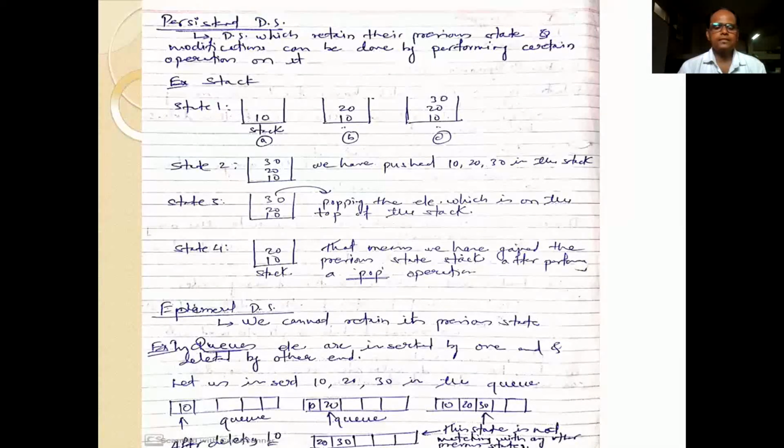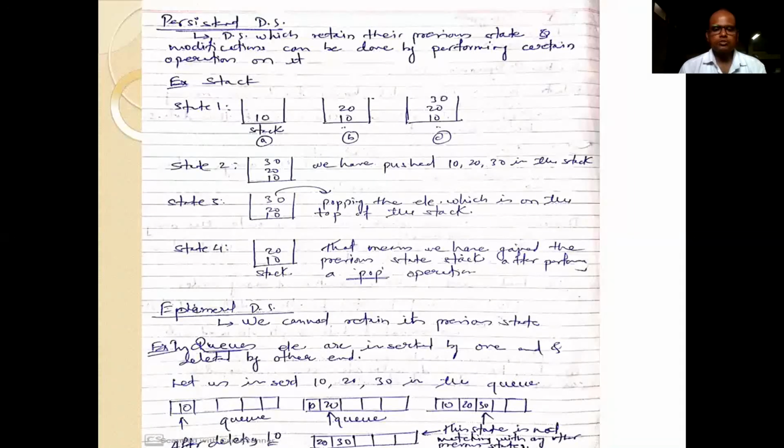In the third state, suppose we want to remove one element. Removal in a stack is called a popping operation. Obviously in a stack, how are we going to remove or pop an element?